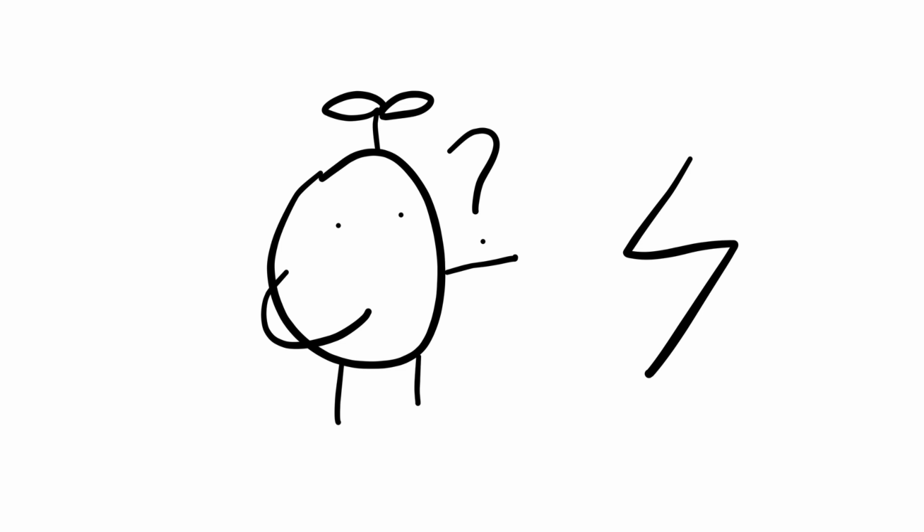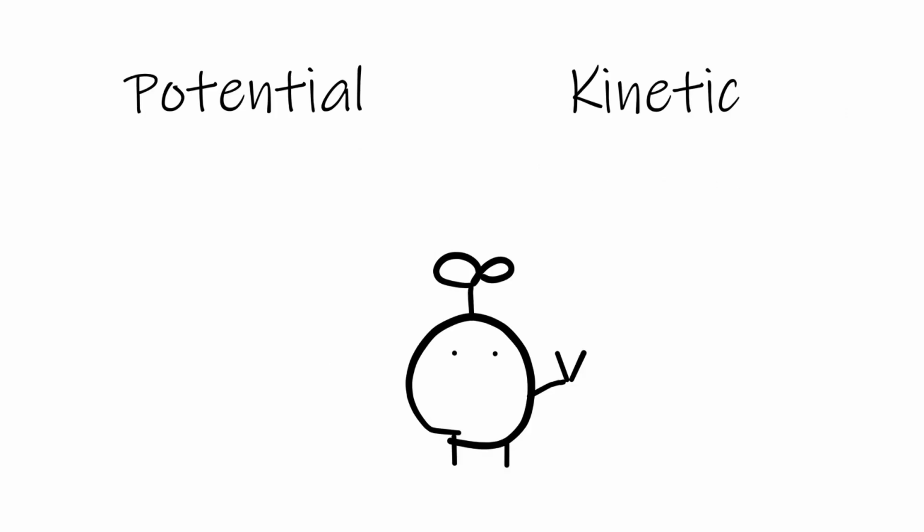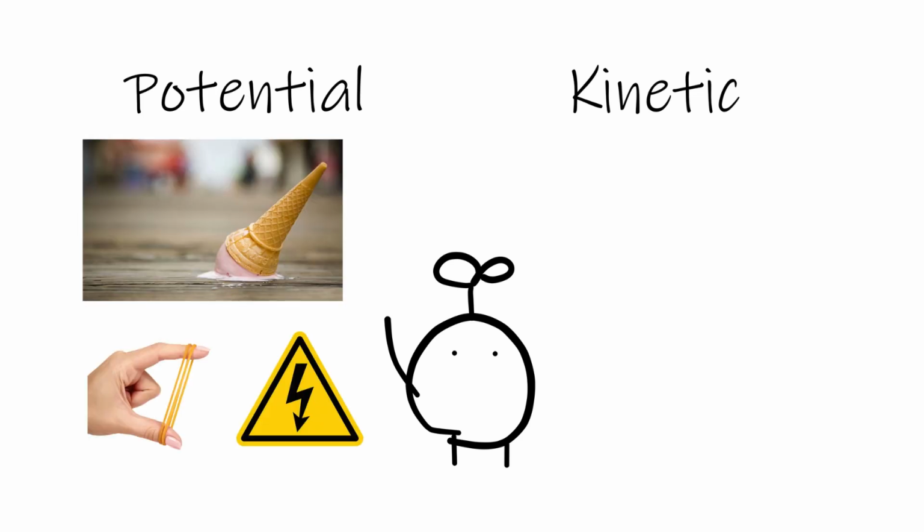Have you ever wondered where your electricity comes from? Let's answer that by first understanding what energy is. Energy can be divided into two types: potential and kinetic. Potential energy is the energy that is stored due to its position, properties, and forces acting on it. Common examples are gravitational, elastic, and electrical.